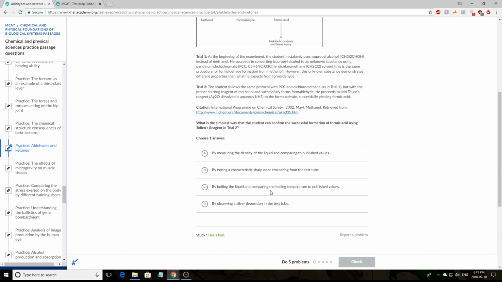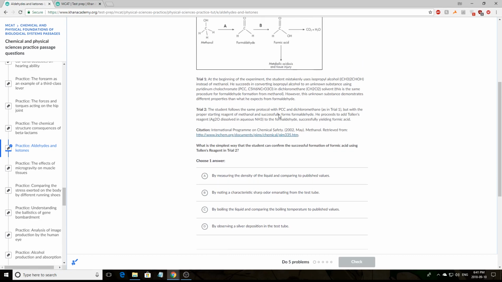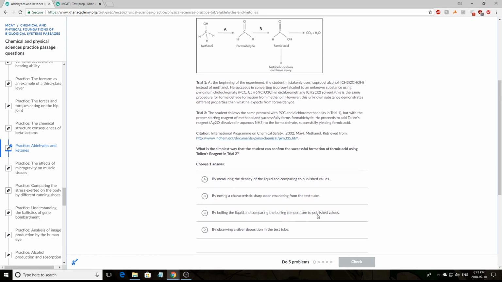By boiling the liquid and comparing the boiling temperature to published values. Yes, you could also do this, but again, it's not the easiest because it would depend on how pure your substance is, how exactly you measure the boiling point, because usually the literature values are precise. So it depends on how well you can perform this boiling and all that. So again, possible, but not the best approach.